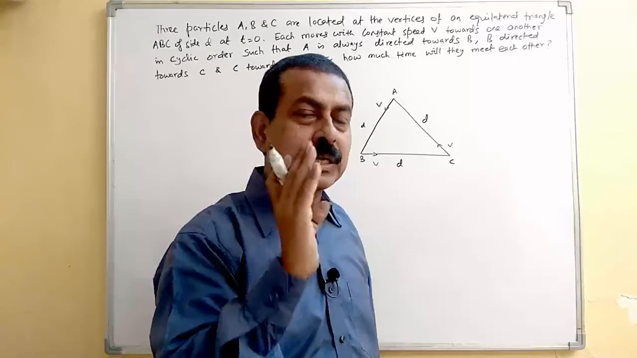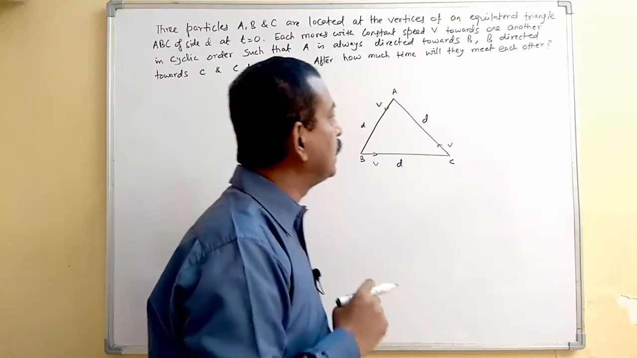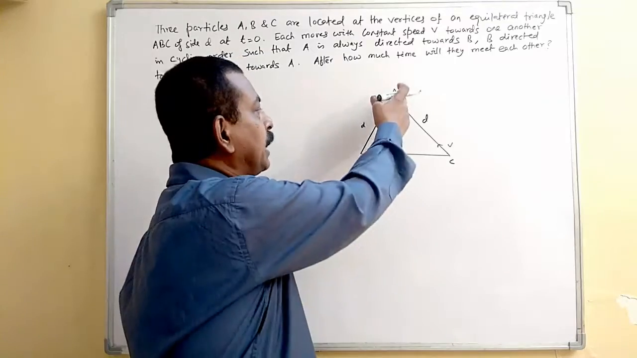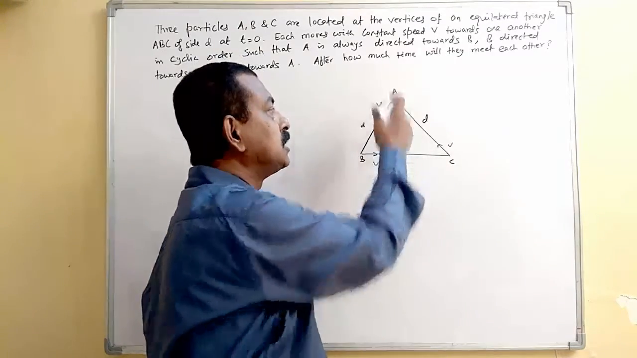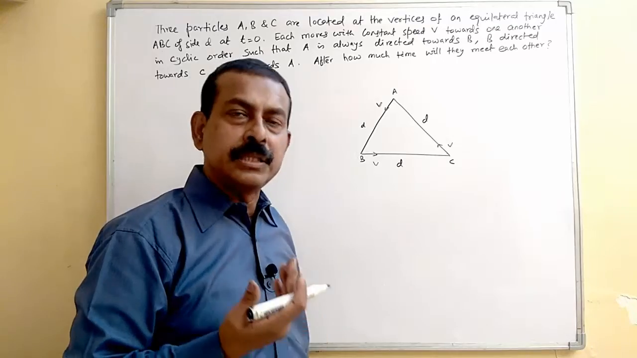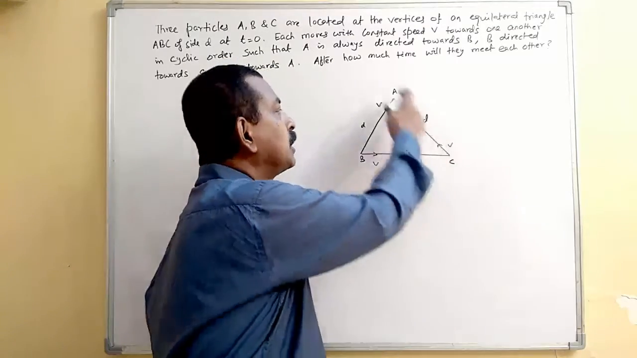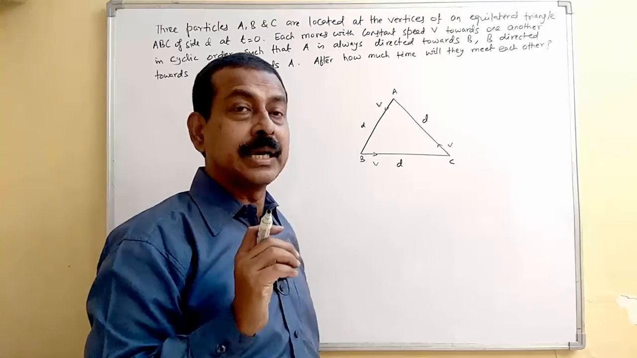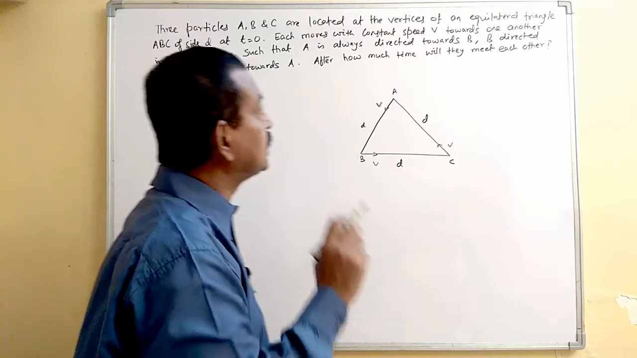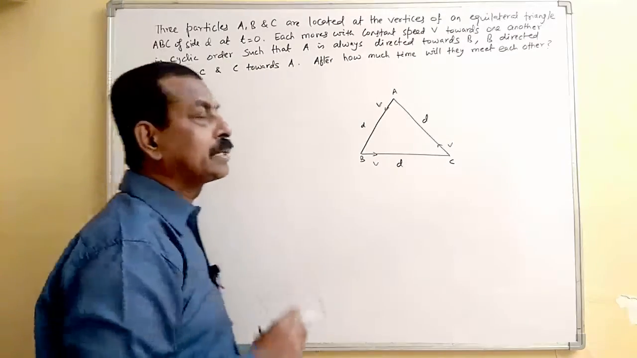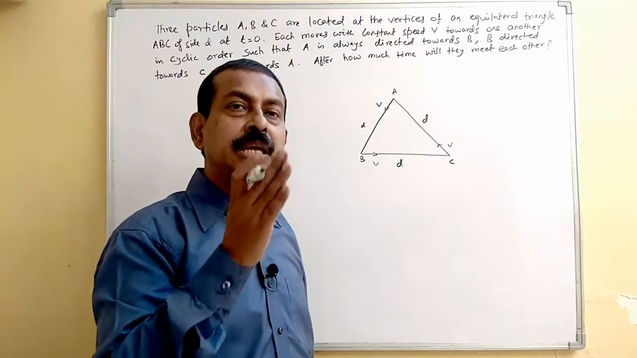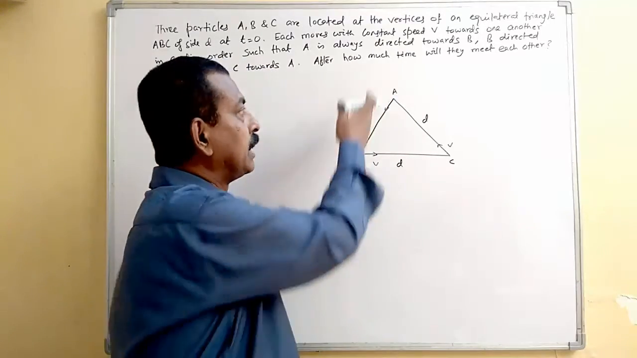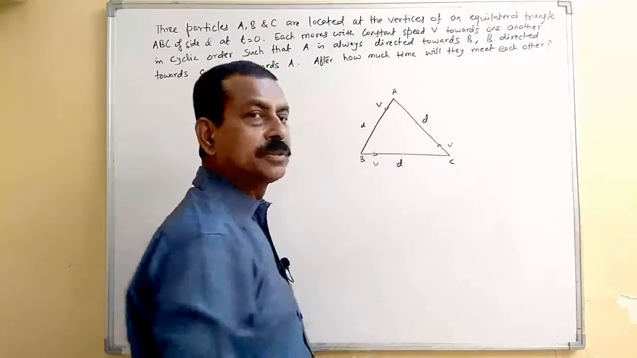If you just casually look at the problem, you may not realize how they can meet. It will just appear that if A is following B, B is following C, and C is following A, then they will never be able to meet. They will just be following the sides of the triangle. But it is not like that. In the question, it is said that A is always directed towards B, B towards C, and C towards A. That does not mean they are moving along this line, A in this direction, B in this, or C in this.